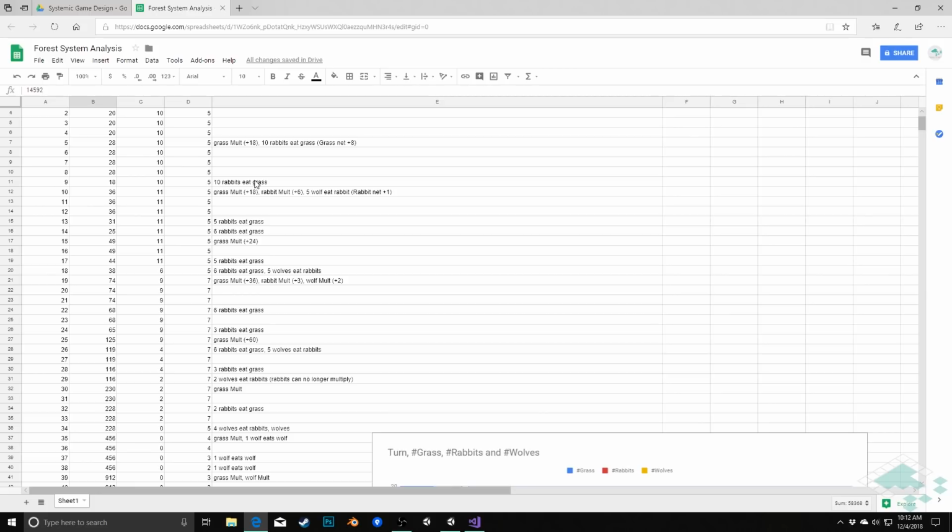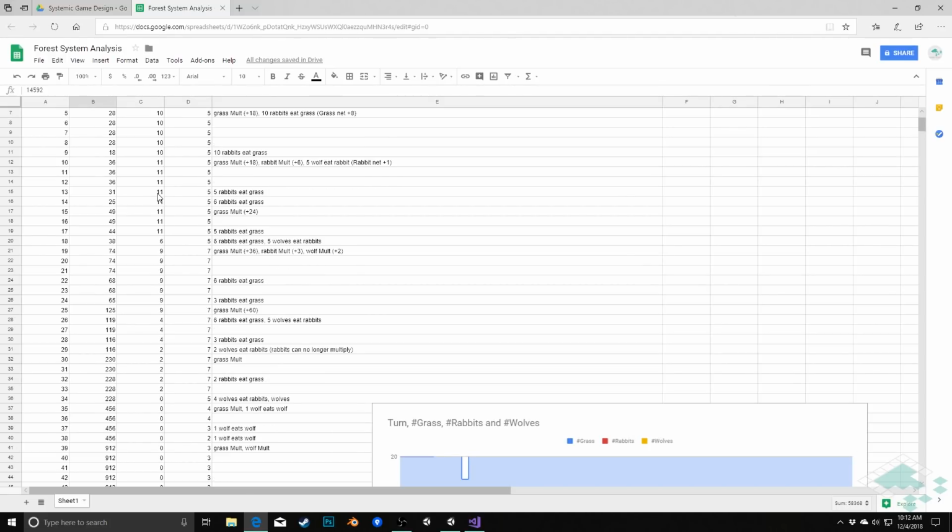So we see 10 rabbits eat on turn 9 because that's that 5 plus 4 turns that we were talking about there. Then on turn 10, multiple of 5, now we get grass and rabbits multiplying, plus the wolves get hungry and eat. So there's all these changes happening. And what this spreadsheet gives us the chance to do is to create a graph to see and visualize where those changes are happening.